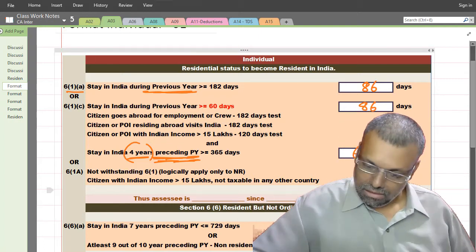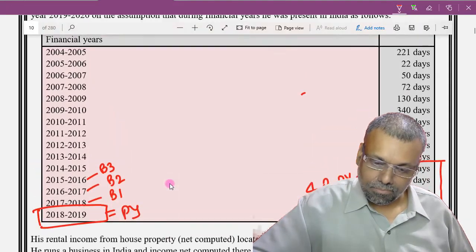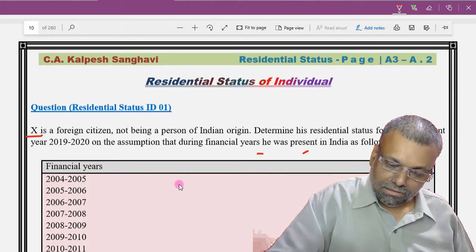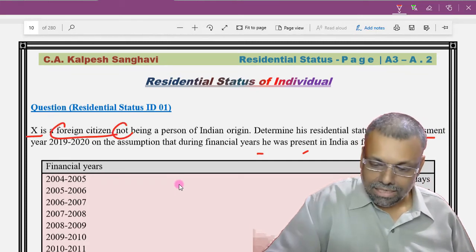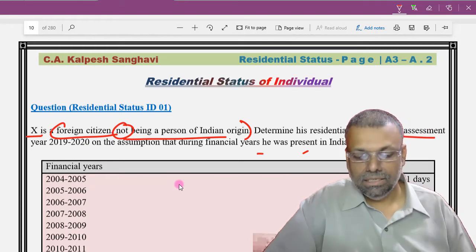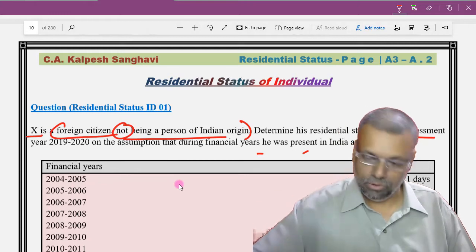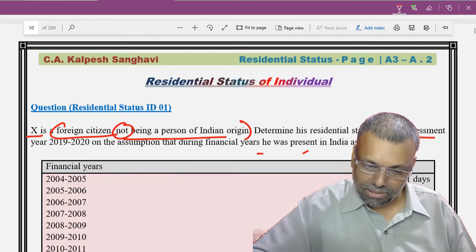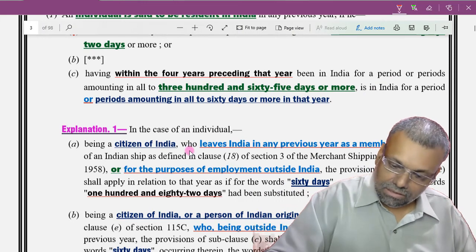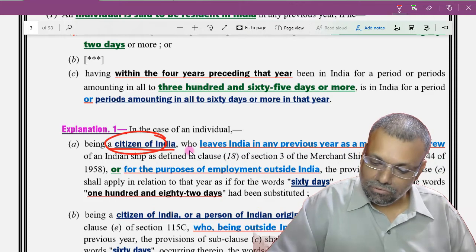Now, see the question. It is said that Mr. X is a foreign citizen and not a person of Indian origin. So he is not even an Indian citizen and not even a person of Indian origin. In that case, look at the explanation where for a citizen of India, instead of 60 days, I will substitute 182 days.